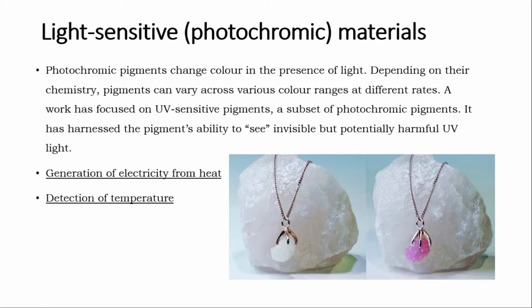You can see here there is a piece of material placed in the pendant, and you can see one in white color, another one in pink color. I told you it is light sensitive. So when you pass UV rays or UV light, this material will absorb the UV rays and change color. So a change of color is also one kind of response. Thus we can check how much UV intensity is available, and what the concentration is.